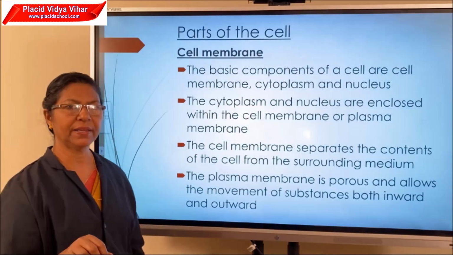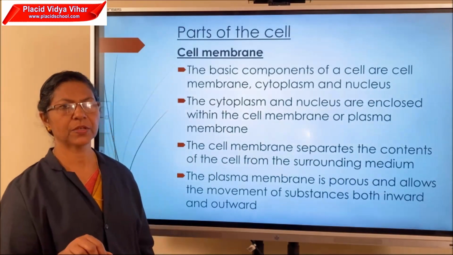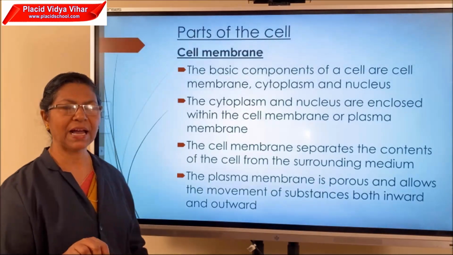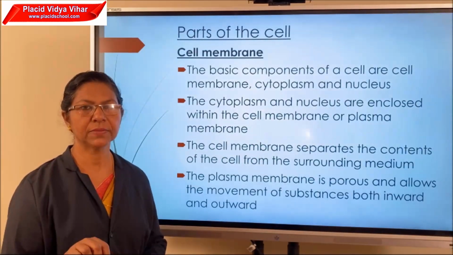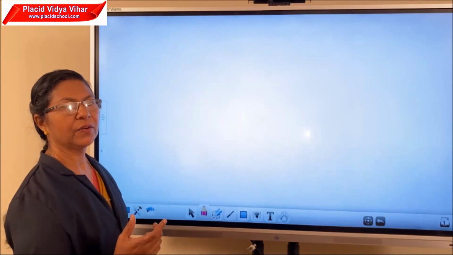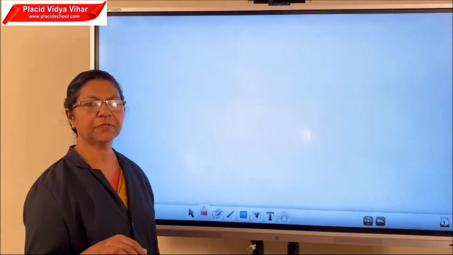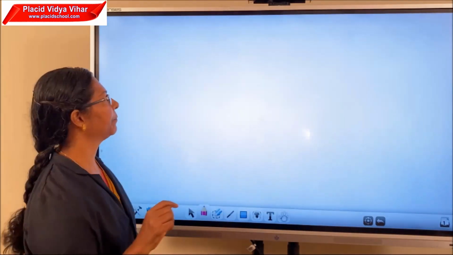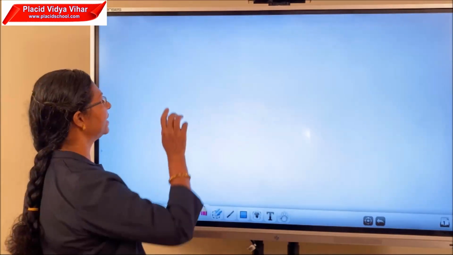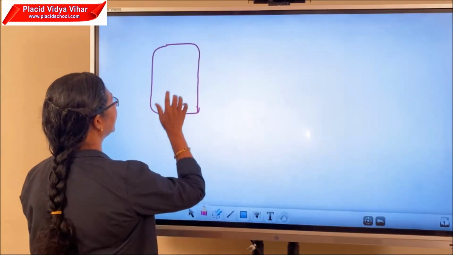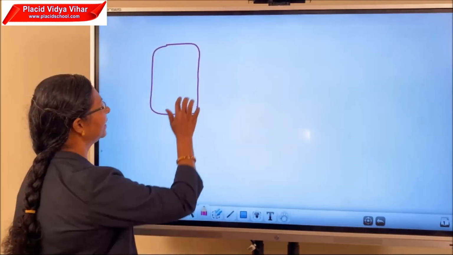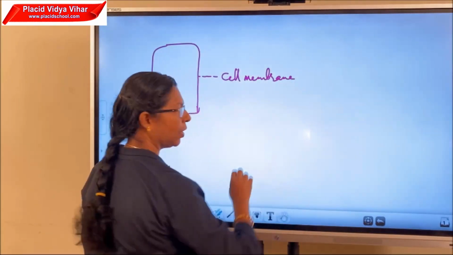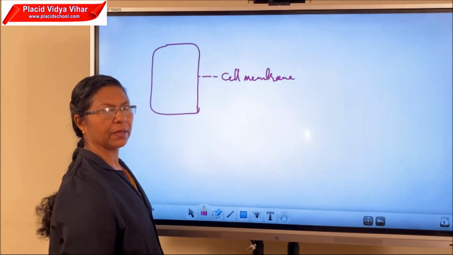Then, what are the parts of the cell? First part is the cell membrane. Before that, I will draw you the structure of the cell, so we can see the structure of a plant cell and an animal cell. I will draw the structure now. In all cells, we can see the outer membrane of a cell, which is known as the cell membrane or plasma membrane.